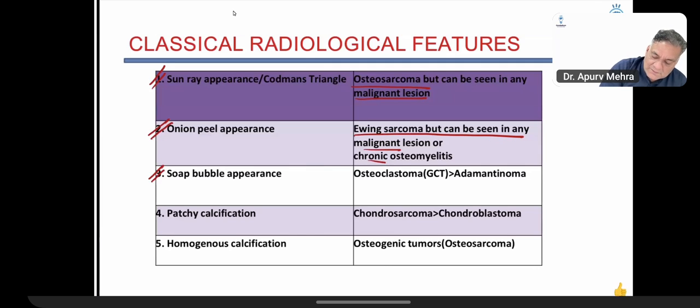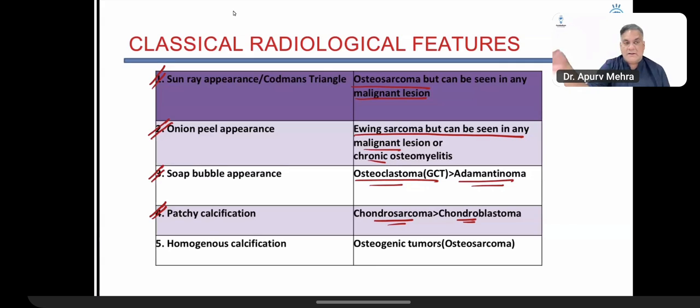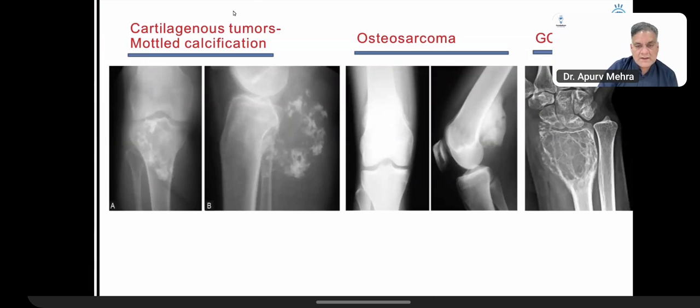Soap bubble appearance, giant cell tumor, also called osteoclastoma, more than adamantinoma, which is in the diaphysis. Patchy calcification is cartilaginous tumors. It is different in cartilaginous tumors. It can be rings, it can be whorls, different patterns, which is patchy calcification. And uniform calcification is more aggressive osteogenic tumor like osteosarcoma. All right. So this is patchy calcification. This is uniform calcification.